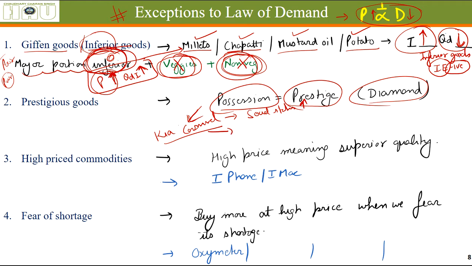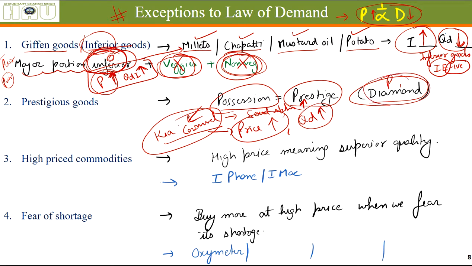So you will not be worried about its price. Even if its price goes up, more and more people will try to buy this thing because it is a sign of social status. Diamonds: similarly, if the prices of diamonds go up, generally more and more people buy, quantity demanded increases.